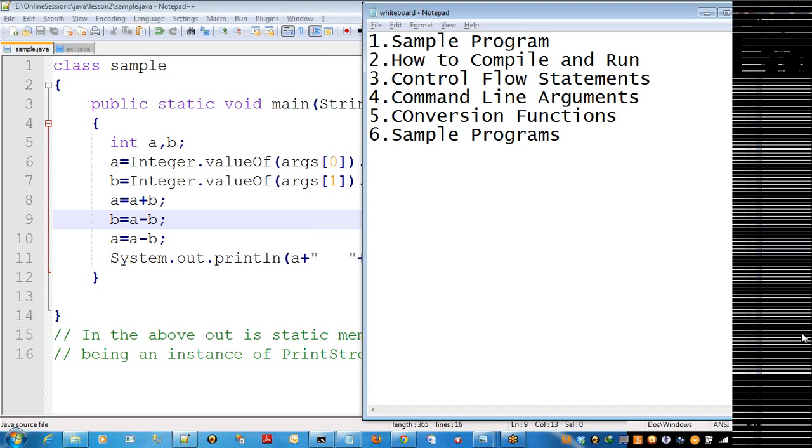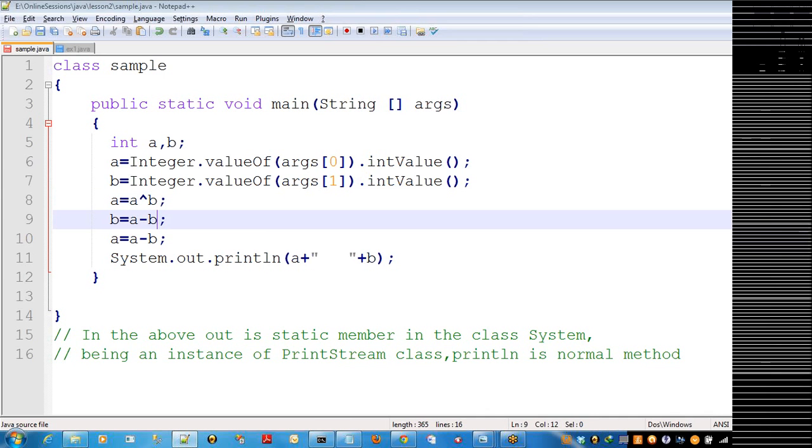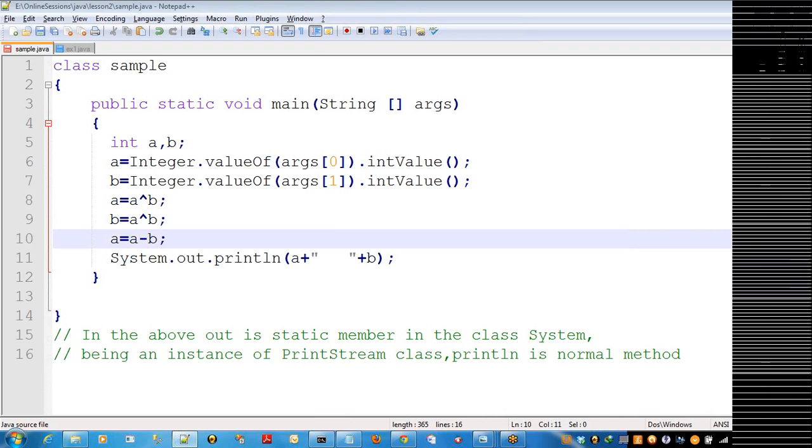Yes, XOR operator, exactly. So the XOR operator can be represented using a caret symbol. This is the XOR operator. So for all, the equation is the same. We're trying the same thing. Now I can check it.